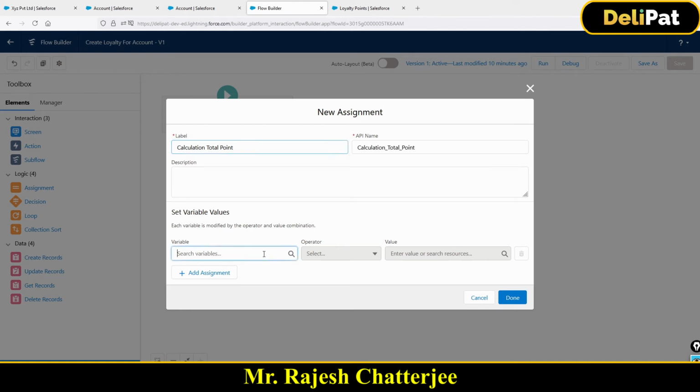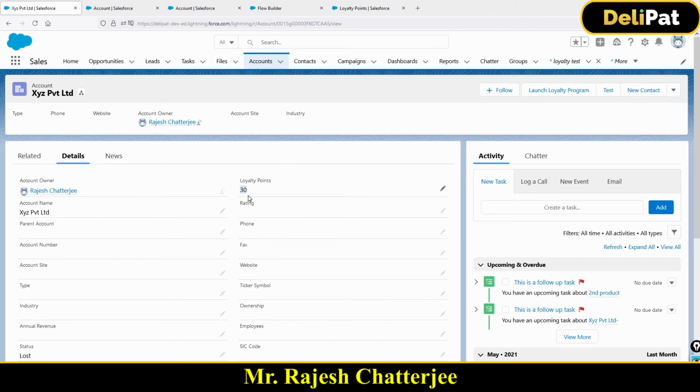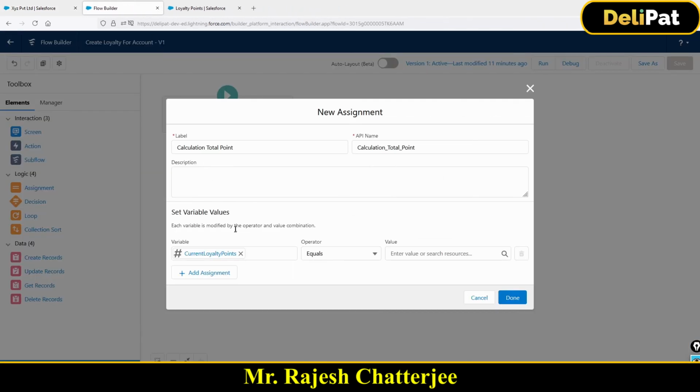So how do you do it? See this, the variable was current loyalty points, right? That's the variable which holds the current loyalty points data, which is 30, right? Now let me just close this window. Right now this variable holds the current loyalty points. I'm going to just click on this add, because it should be like current loyalty points plus after calculation.